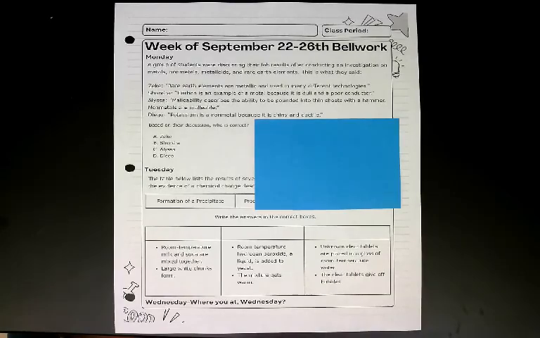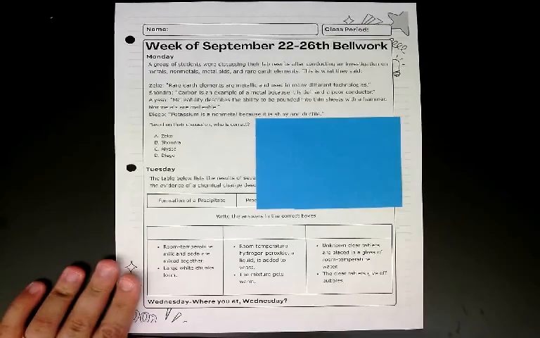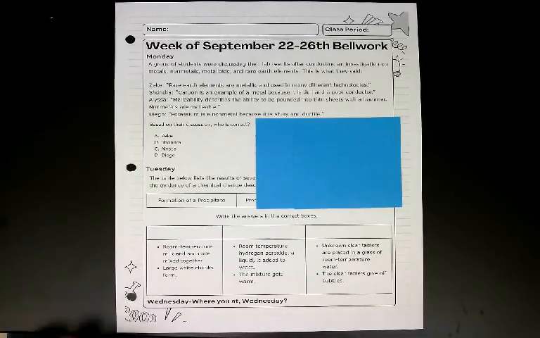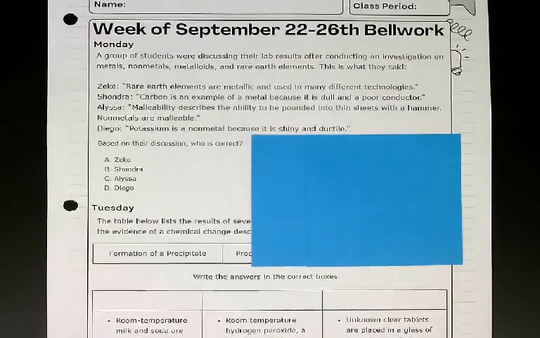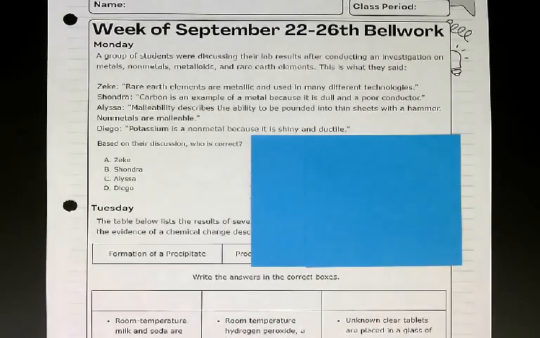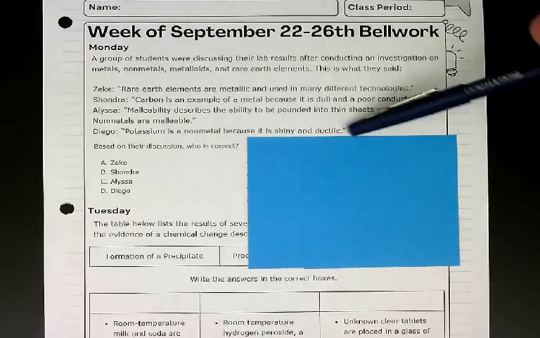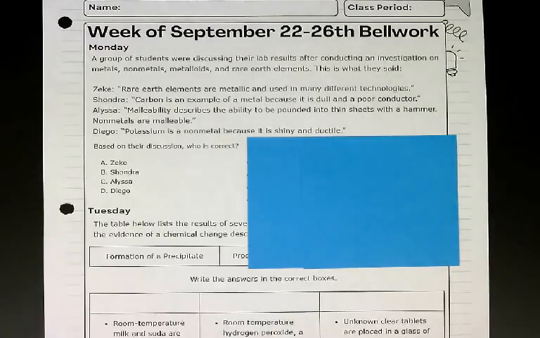Good morning, everyone. It is Monday, September 22nd, and we're going to get started with class by doing our bell work. So first thing you need to have is this paper in front of you. We are going to be working on the Monday question. I'm going to read it to you, and then I'm going to pause and give you a couple of minutes to finish this question. Double check that you also justify it.